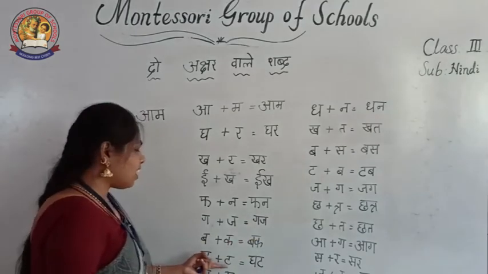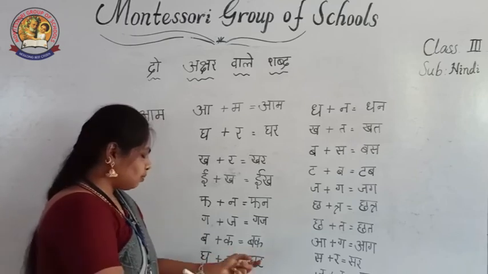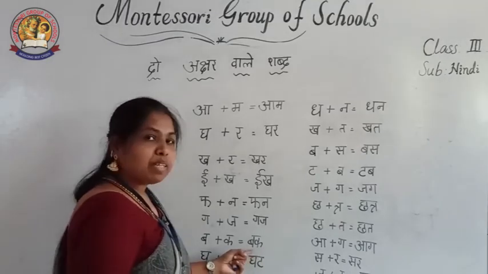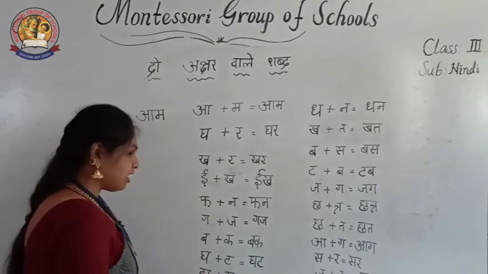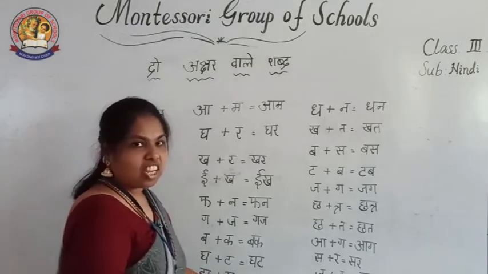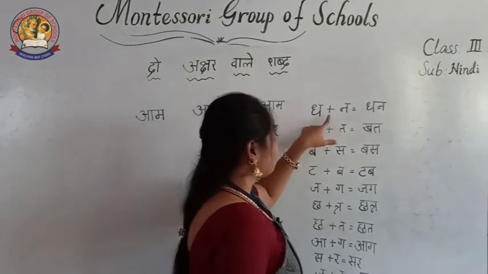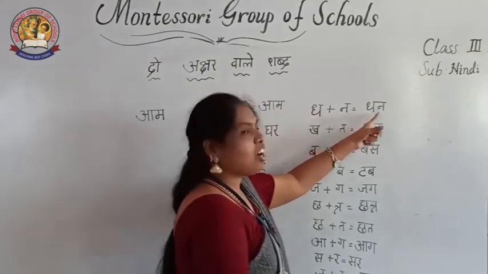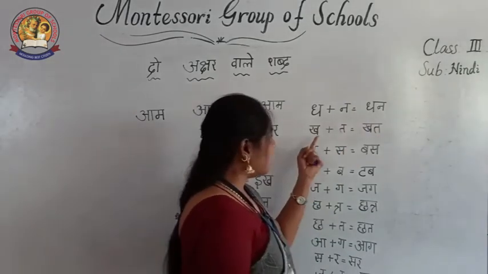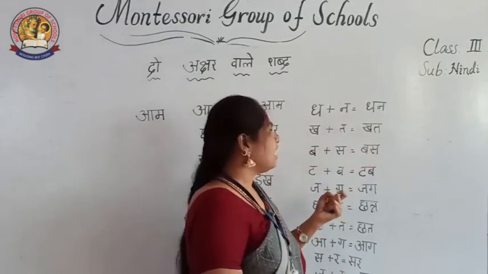Then next gha plus ta. Ghat. Ghat means pot. Buck means crane and ghat means pot. Jha plus sha. Jhash. Jhash means fish. Okay. Then dha plus na. Dhan. Dha or na. Dhan means money. Okay. Then next kha plus ta. Khat. Khat means letter.